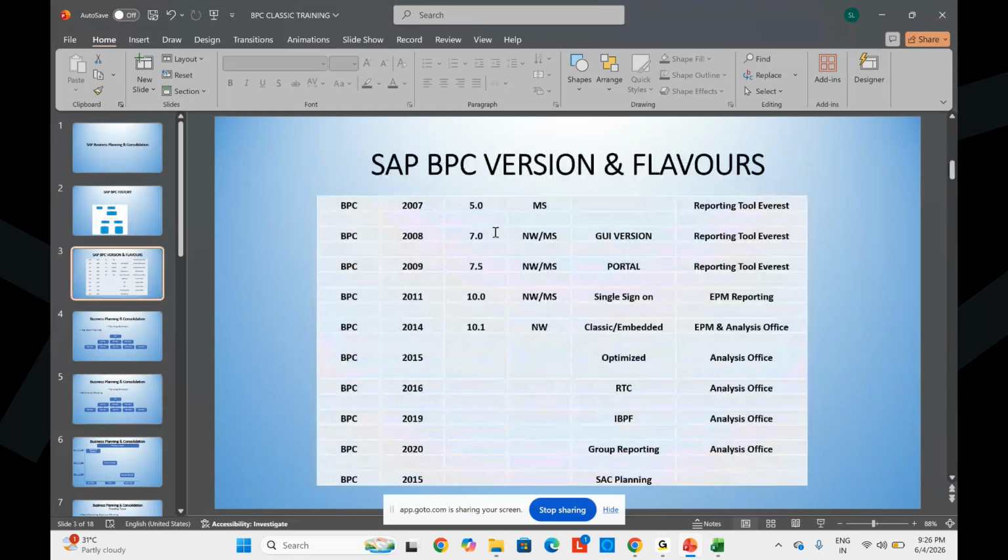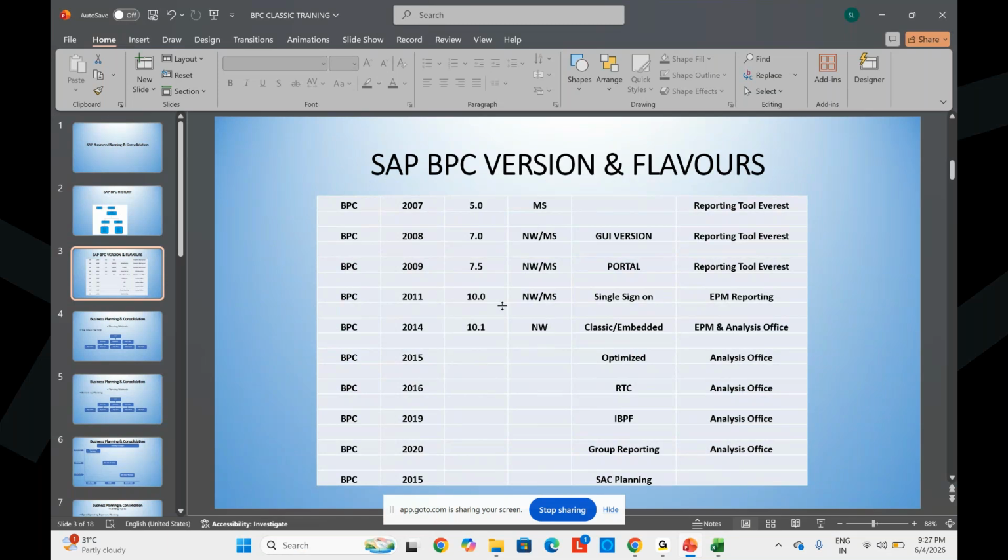In 2007, the first version, 5.0, was only a Microsoft version. In 2008, 7.0, they released a NetWeaver version as well. In 2009, 7.5, NetWeaver and Microsoft versions. In 2011, 10.0, NetWeaver and Microsoft versions, and 10.1, a NetWeaver version.